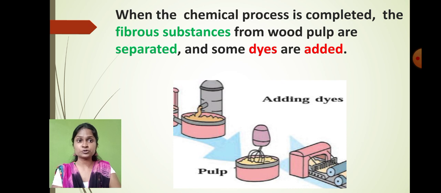And later on, what are we going to do? When all the chemical process is completed and the fibrous substances from the wood are separated, then we add dyes. Dyes means a certain kind of chemical or color agent so that we can give color. You can see over here that once the pulp and the fiber have been formed, we add the dyes into the pulp. These dyes will impart color and strength to the paper. Is that clear? So this is the next step of paper making.